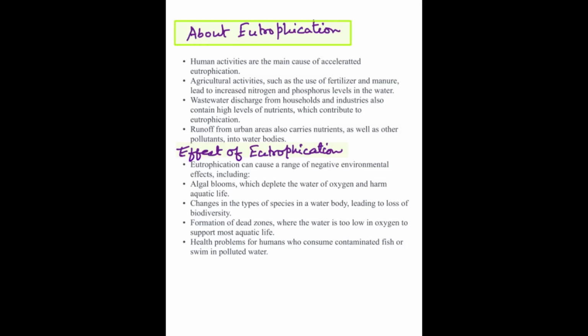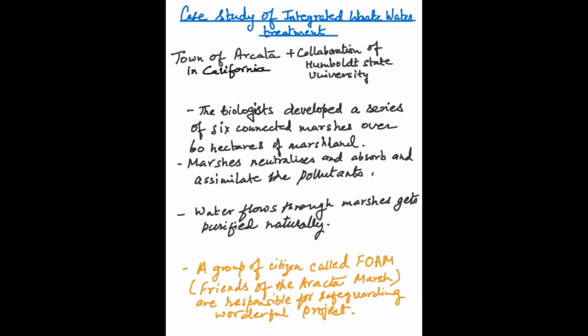Now in NCERT, one more thing we have to cover is the case study of integrated wastewater treatment. Here they have mentioned the story of Arcata town in California. In this town, there was a lot of water pollution.